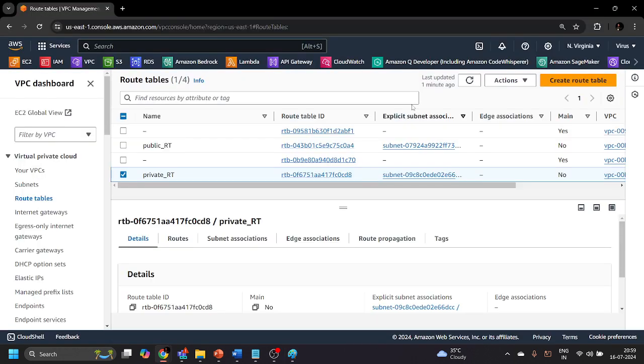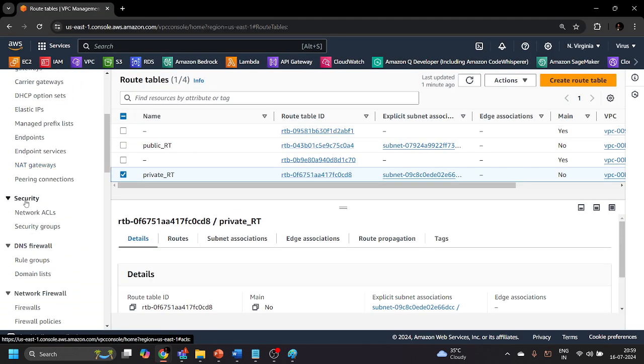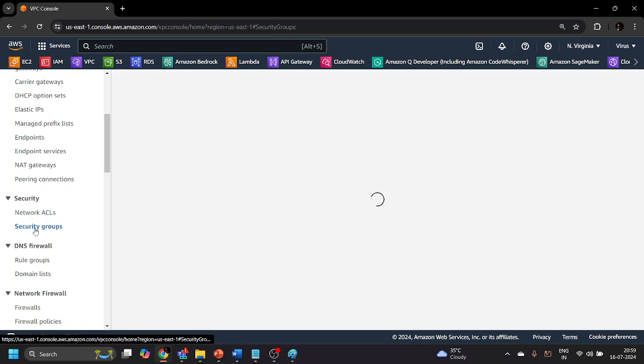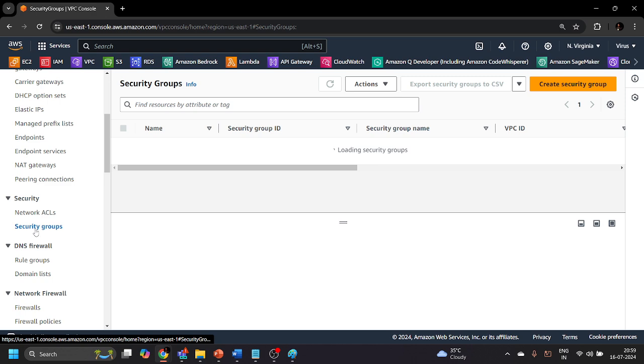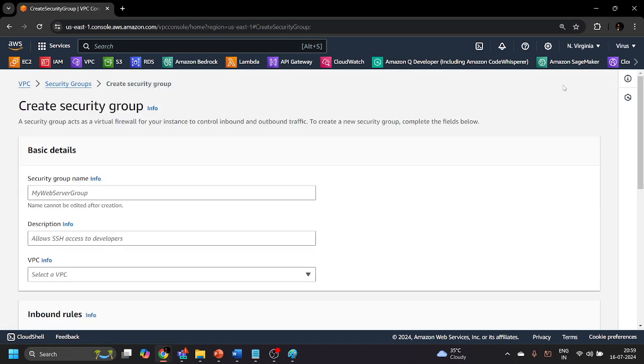So let me just take you to the AWS management console again. And if you scroll down a little bit, you have the security section over here. Both of the types of the firewalls are available over here. First, let's go to the security group and click on create security group, in which let's first provide a name to this security group.